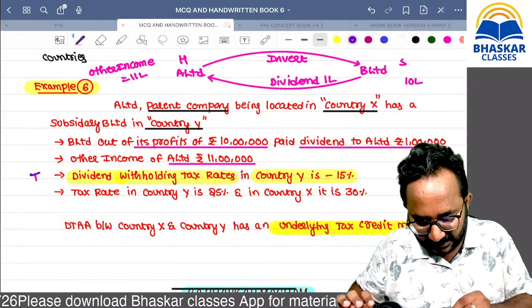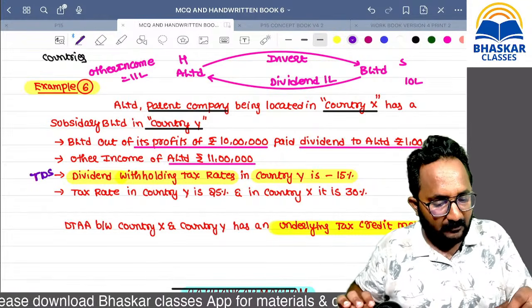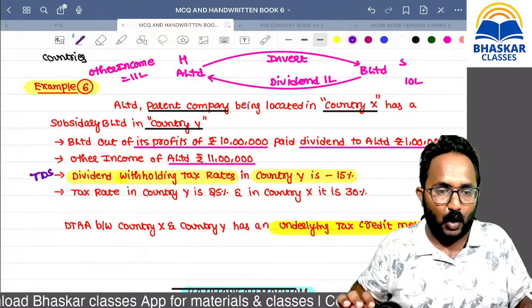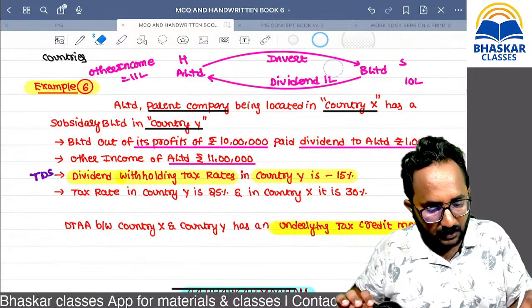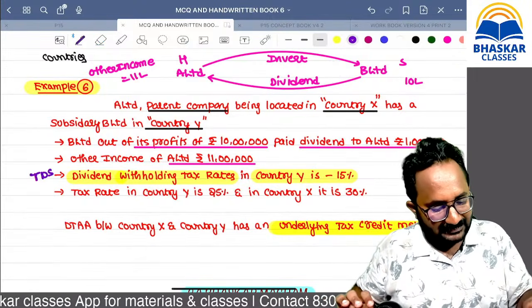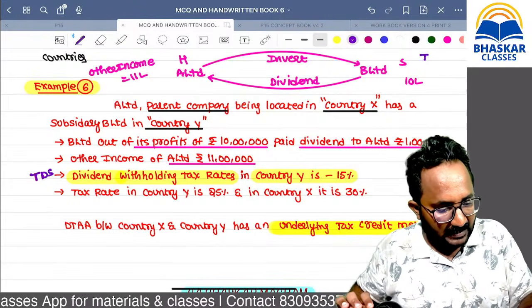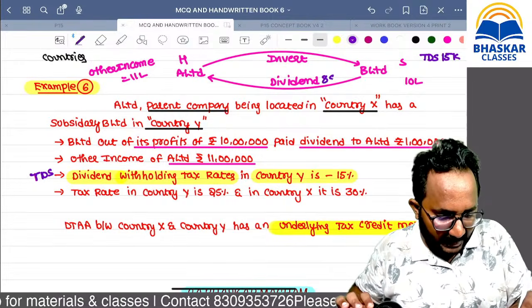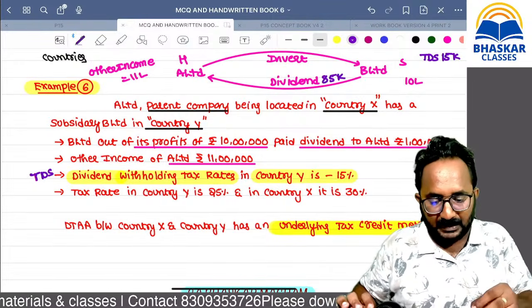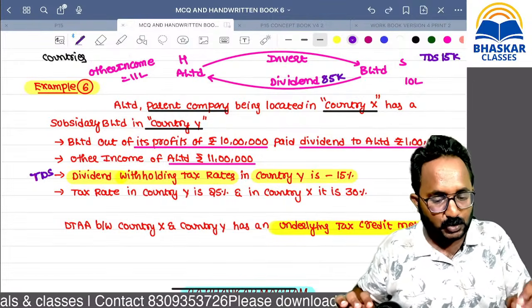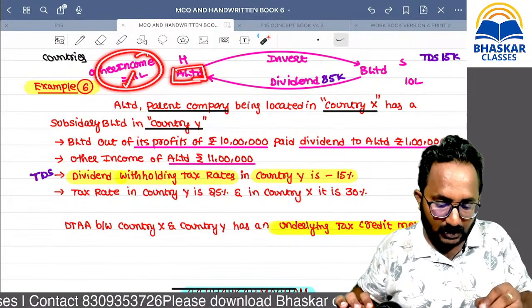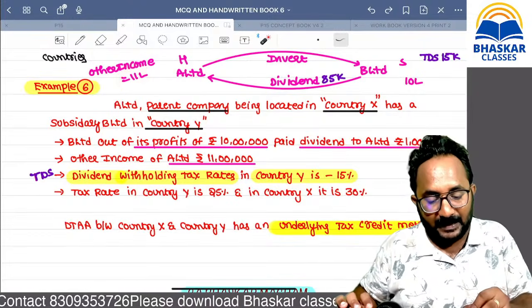Simply what is that? TDS. They will not pay 1 lakh totally to you. They can reduce TDS of 15,000 and they will give you only 85,000. But in your total income, while you are showing the total income of that A limited, you have to do that grossing up: 1 lakh plus this 11 lakh.